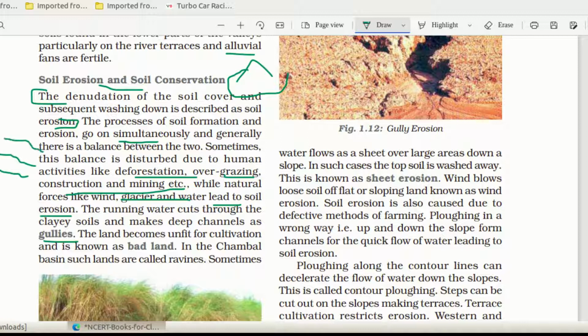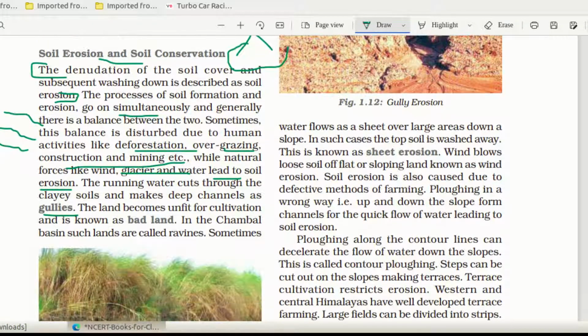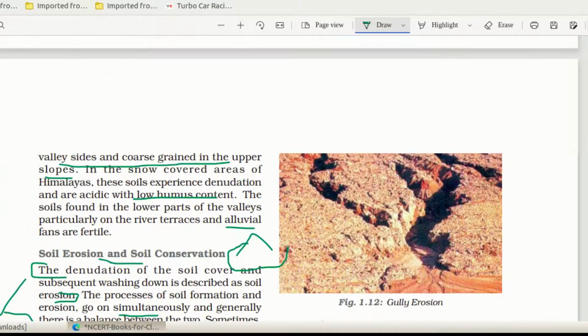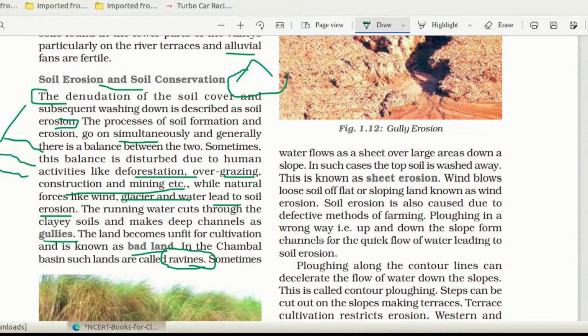Gullies means the small water channels, narrow channels that will form. That is known as gullies. And the land becomes unfit for cultivation and it is known as bad land. Suppose a region has a lot of gullies, then cultivation is not possible. In the Chambal basin, such lands are called ravines. So in India, in the Chambal area, along the river Chambal, you can see a region with a lot of gullies, and that is known as ravines.